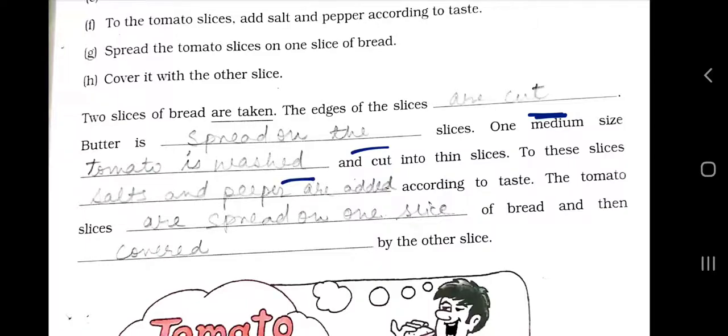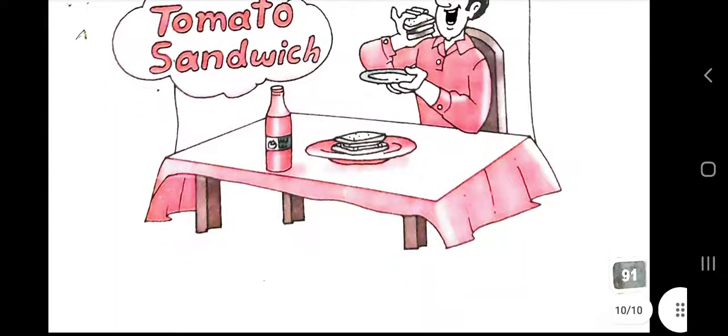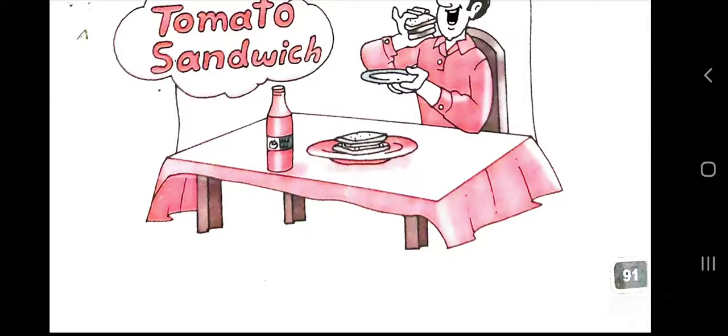To these slices, salt and pepper are added according to the taste. The tomato slices are spread on the slice of the bread and then covered by the other slice. Simple enough. Tomato sandwich is ready to be eaten.